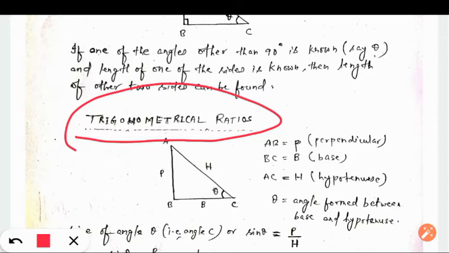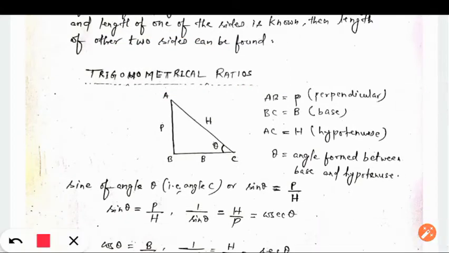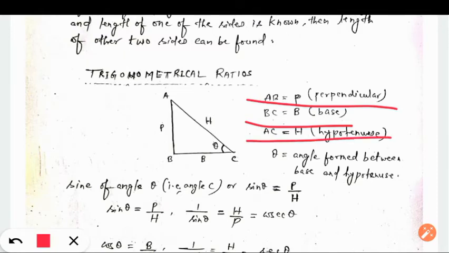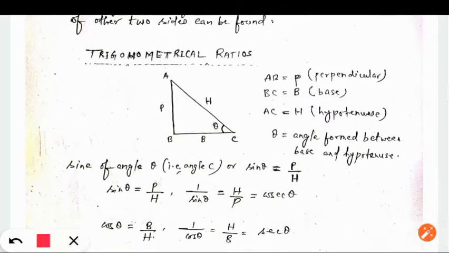Now what do you mean by trigonometrical ratios? Let us discuss. Suppose we have a right angle triangle ABC, right? Let AB equal P. P stands for perpendicular, that is why I am denoting AB as P. BC is denoted by B, since it is the base. AC is the hypotenuse, so I have denoted AC as H. Let me tell you what is angle theta. In this figure, it is angle C, right?